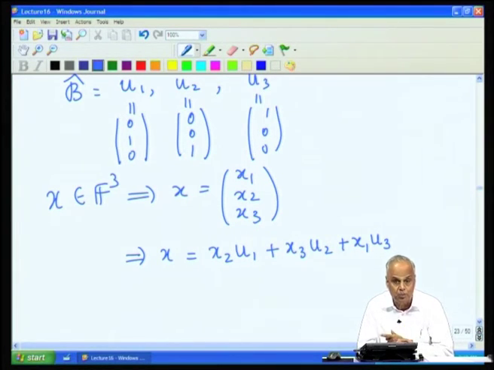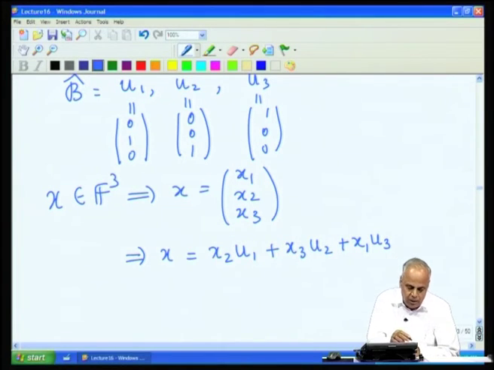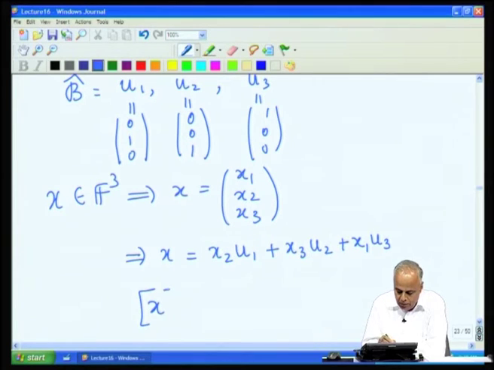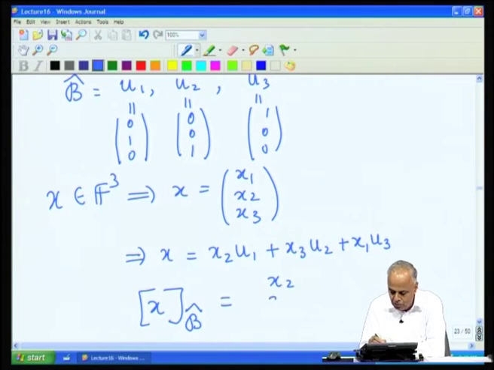It is x2. The second component of the same vector with respect to this new basis is now x3, and the third component is x1, and therefore, the digitization of this vector with this ordered basis is (x2, x3, x1).